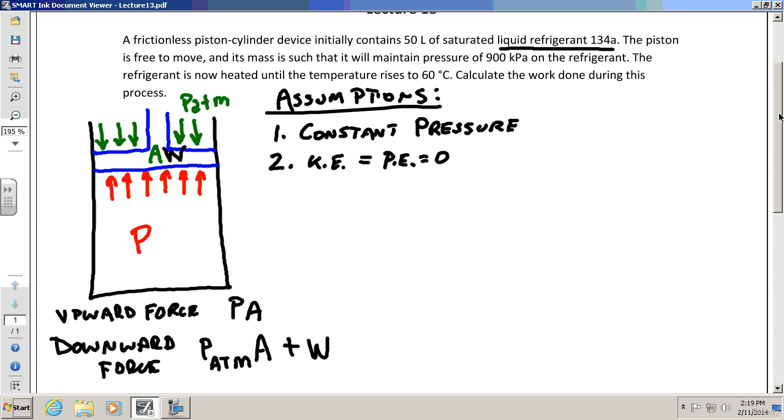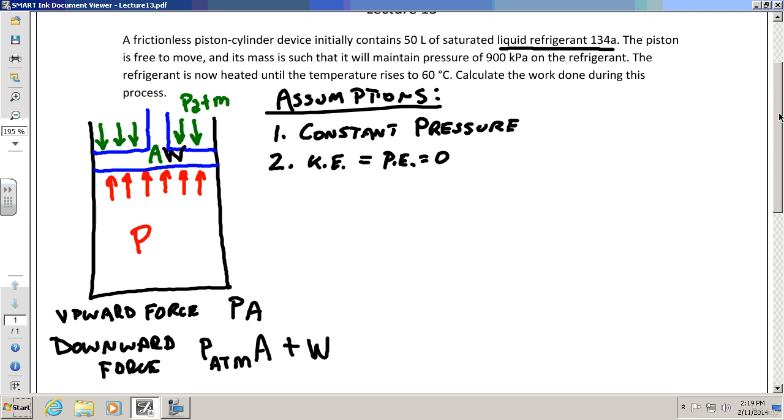That's just the atmospheric pressure pushing down on the piston. I'm just trying to use a point here. We're not going to use that for the problem at all. I'm just trying to make a point that when you have a piston cylinder, you have a constant pressure process. But atmospheric pressure is pushing down on that. It's pushing down on us, too. We have air on top of us right now, pushing down on us.